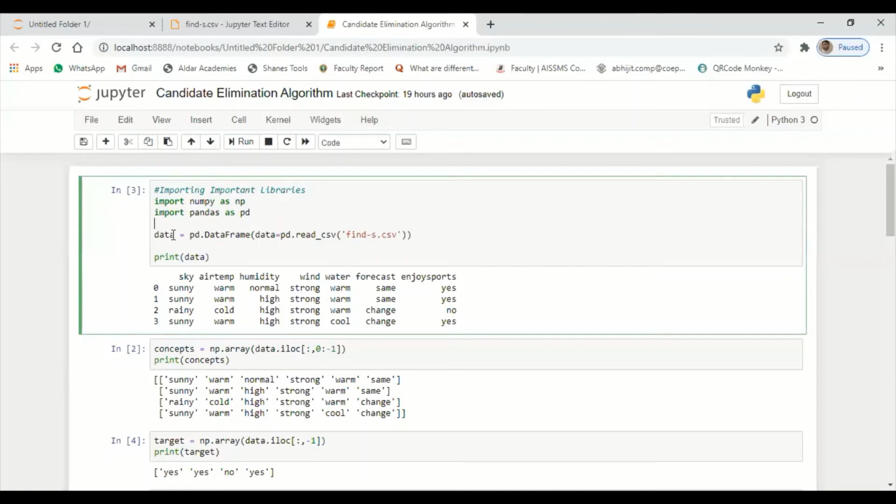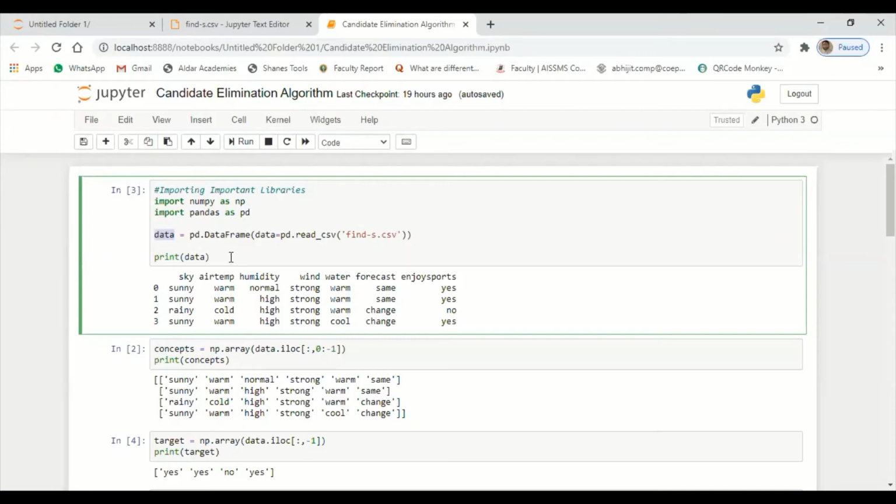Next, I'll create one variable called data to store the data which is in my CSV file. Call this pd alias to have the data structure concept, data frames. You can load the data using data equal to pd.read_csv, and give the name of the file. Here I have not set the path, since my record is in the same folder, you just give the name of that CSV file. I have chosen here finds.csv.